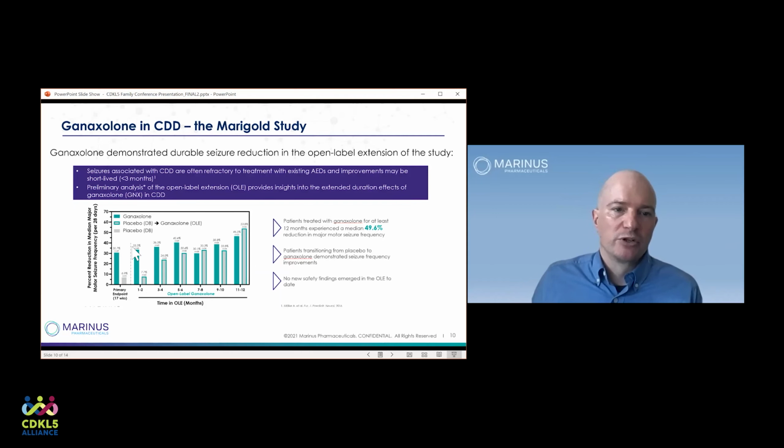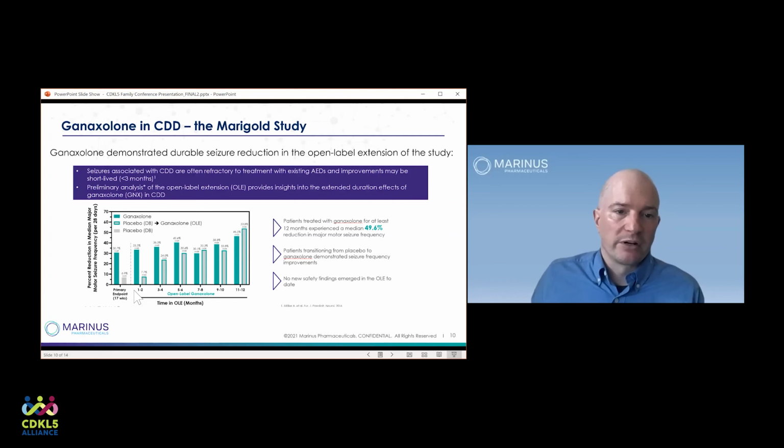The original data that we already talked about was 30.7% versus 6.9%, which is the first 2 bars. And as you look after 1 and 2, 3 and 4, 5 and 6, 7 and 8 months, etc., you can see how those curves change. And what I'm happy to see as a doctor who takes care of these children is that that bar does not shorten over time. If anything, it gets a little bit more robust.